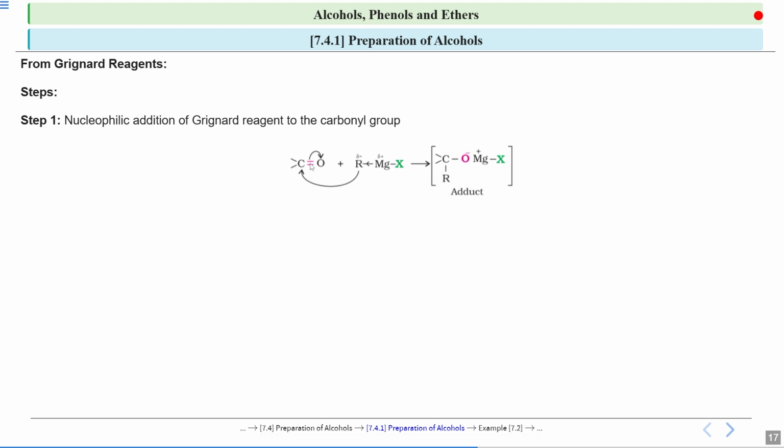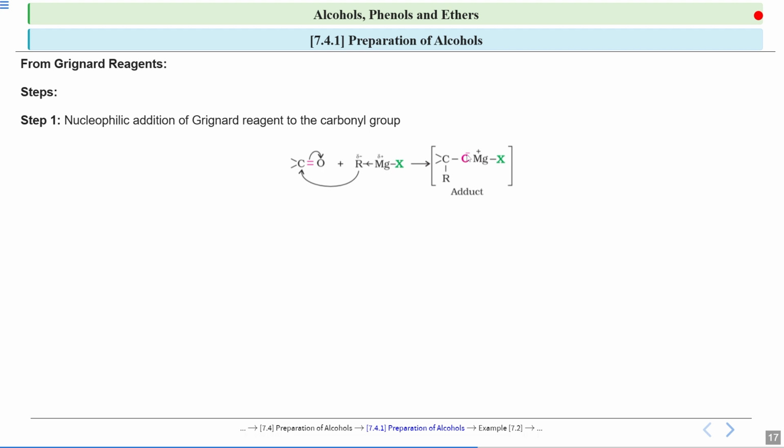Now this is a carbonyl. In a carbonyl, your oxygen is more electronegative, so this oxygen will develop a negative charge and this carbon will develop a positive charge. Because this R has a delta negative, this R will get attached to this carbon which was having a positive charge. And since this oxygen is having a delta negative, your magnesium will get attached to this oxygen because it is having a partial positive charge. So this is happening and an adduct is formed.